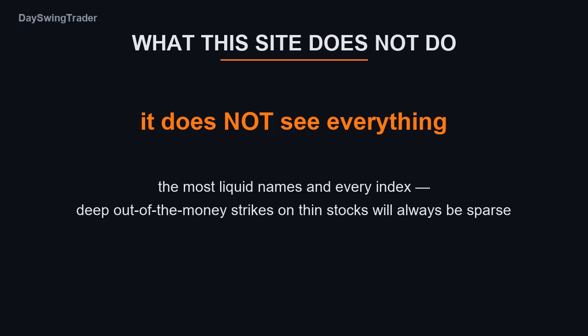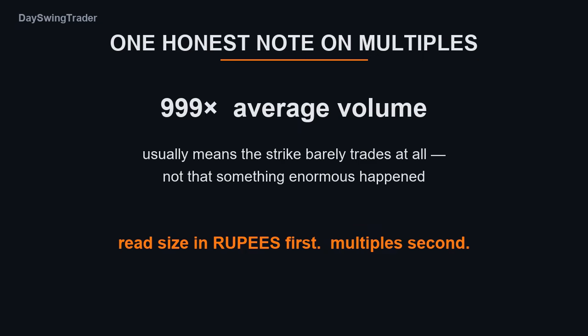And it does not see everything. We cover the most liquid names and every index. Deep out of the money strikes on thin stocks will always be sparse, because there simply isn't enough flow to be sure about. One honest note about the numbers. A volume multiple of 999 times average often means the strike barely trades at all, not that something enormous happened. Read size in rupees first.